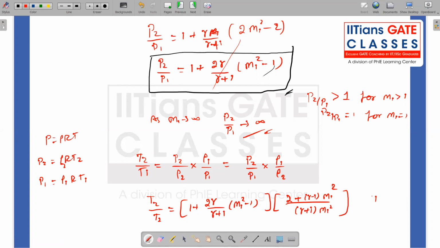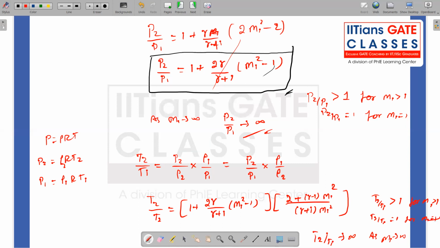Again, T2 by T1 is greater than 1 for M1 greater than 1. T2 by T1 is equal to 1 for M1 equal to 1. And again, T2 by T1 tends to infinity as M1 tends to infinity. So again, we see here the temperature change across the normal shock wave is not bounded. It is not going to reach a limit value. Rather, it shoots up to infinity as M1 tends to higher and higher values. So this is also an important consideration.